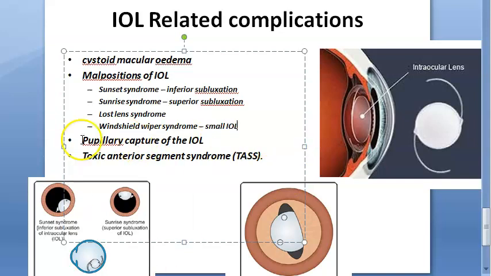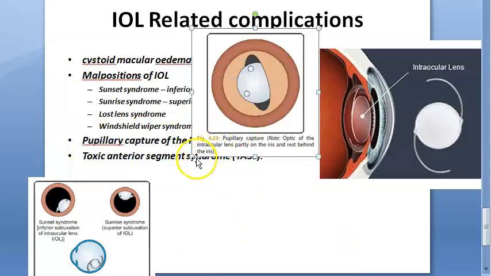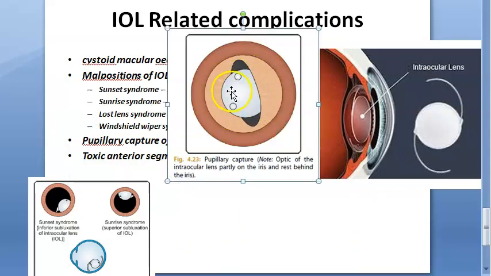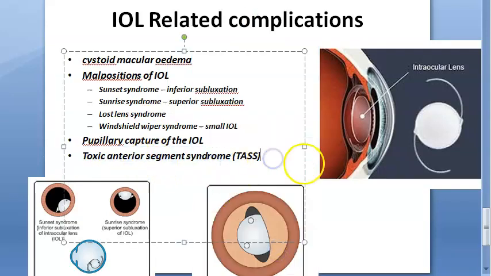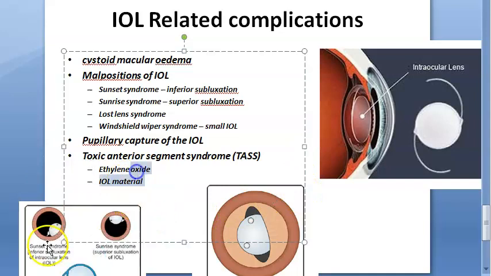Okay. Then you have pupillary capture of the IOL. The pupil neatly catches this IOL like this. See? Cute, right? Yeah, but that's a complication. Then you have this toxic anterior segment syndrome, which we already told you is because of that ethylene oxide in early stages. Late stages is because of IOL material itself. Okay. This and all you have already seen.